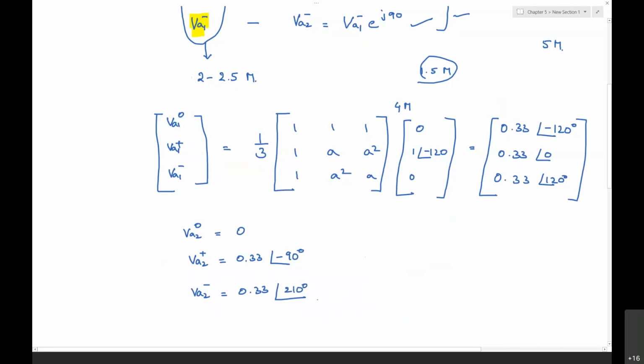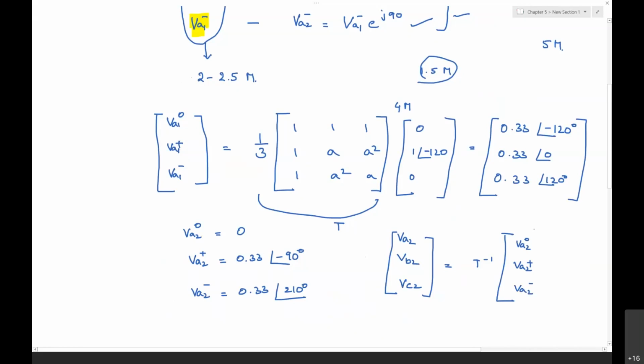Okay. Now we need to go for VA2, VB2 and VC2 by taking the transformation T inverse, using the VA2 naught, the VA2 positive and VA2 negative.